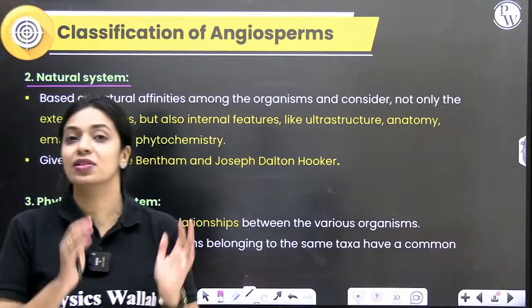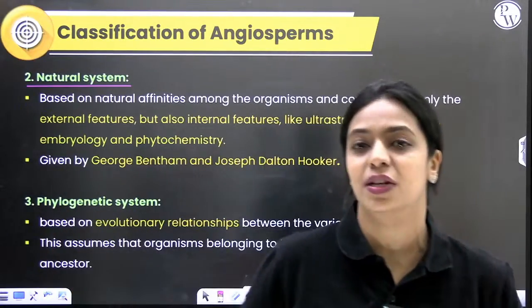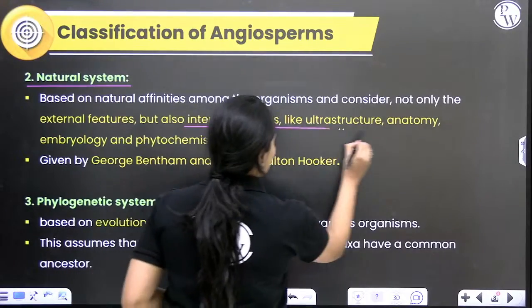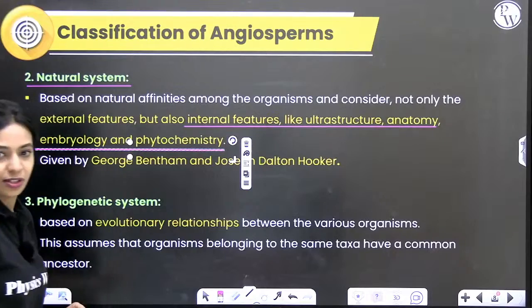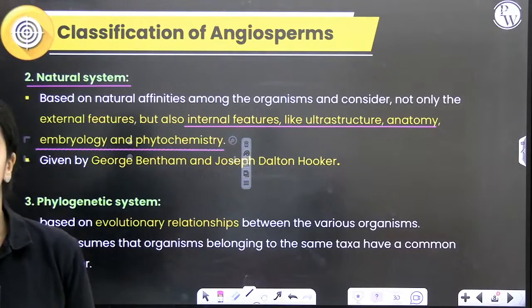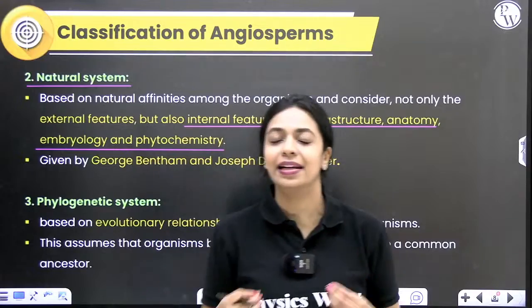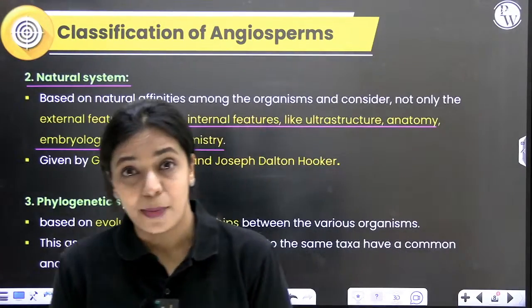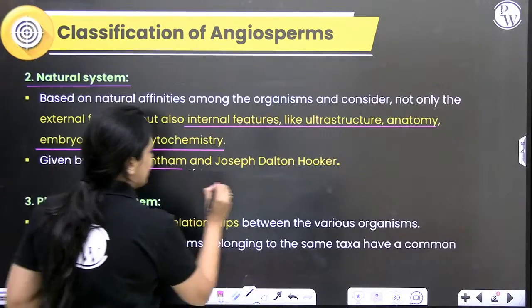So, in natural system of classification, what they also considered along with morphological features is the ultrastructure, anatomy, embryology and phytochemistry. All of these also could be considered, and they did consider all of these while classifying angiosperms into different groups. One example for this is the classification system that was given by Bentham and Hooker.